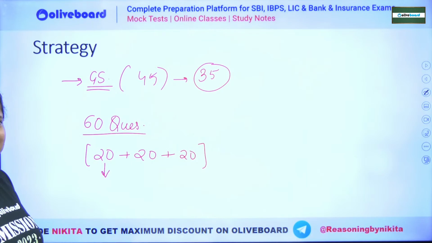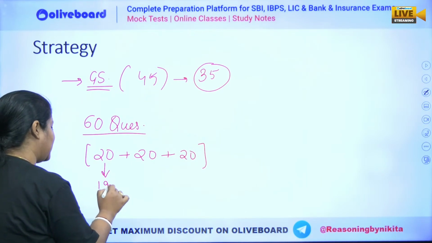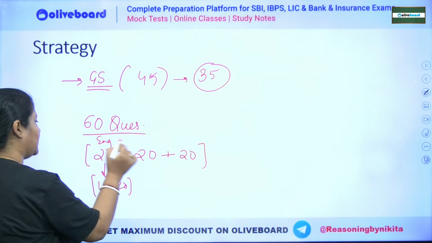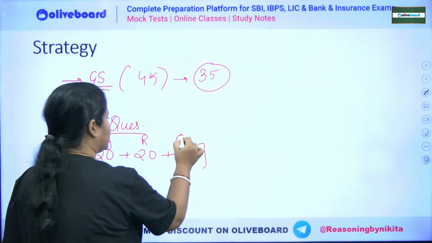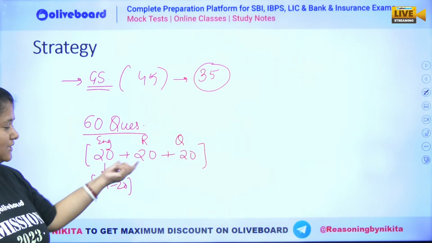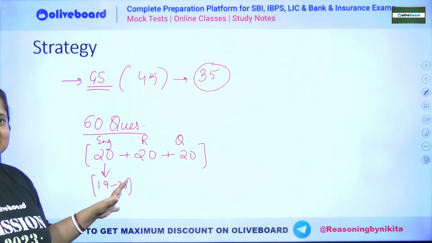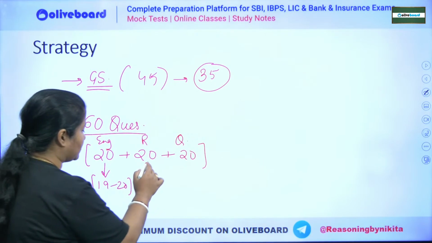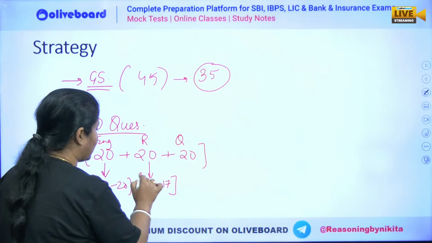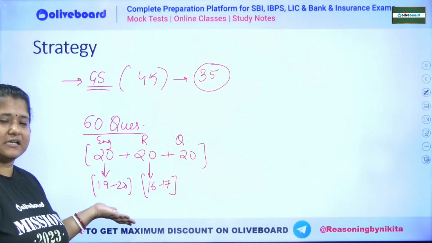English will be very very easy questions. So you can score around let's say 19 और 20. ठीक है, इसमें 19, 20 में आ जाएगा. This is for English. Okay, let's say this is reasoning and this is your quant or numerical ability. Now in the reasoning section where you have 20, you will be able to score again 15+. मतलब 16, 17 आराम से कर पाओगे तुम लोग. ठीक है, if you are good with your reasoning section, you can absolutely try to attempt this one here. So you can see 16 plus 20, that is already 36 here.